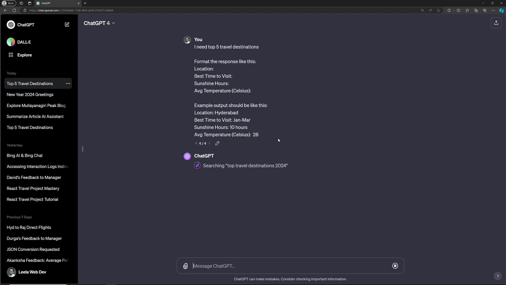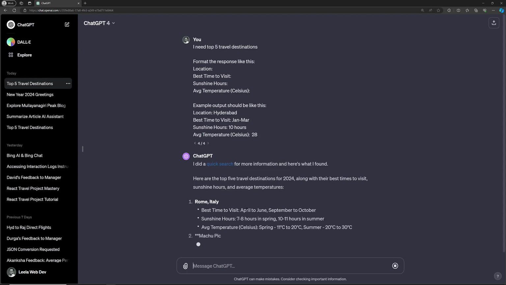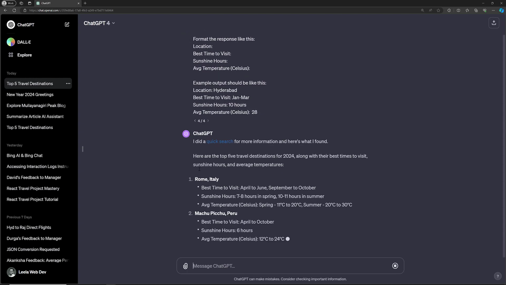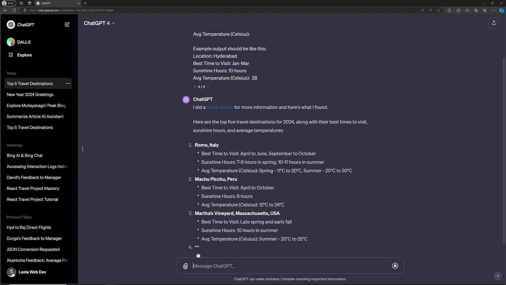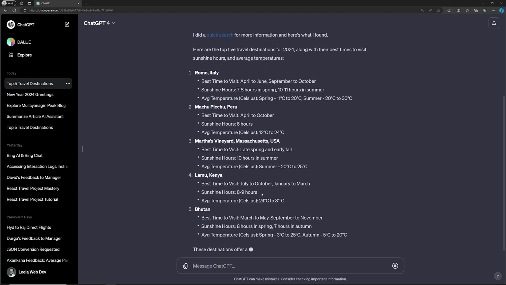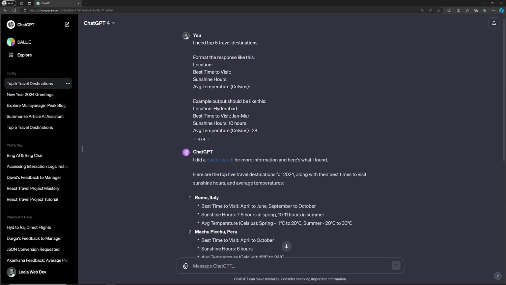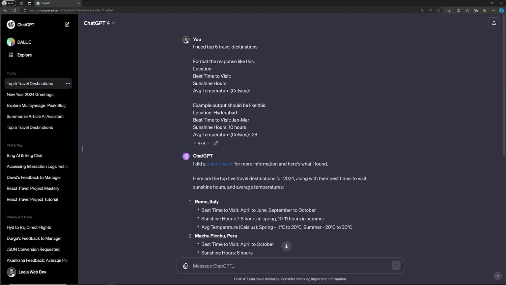Again, it is doing a search with Bing. Let's see the response. So this all depends on how you do it. Here it is trying to give the same way only. Okay, fine. So now you understood, right, how you want to get it. So this is how we can get the output. This is one way, giving the output template, so that the example of output will be like this.